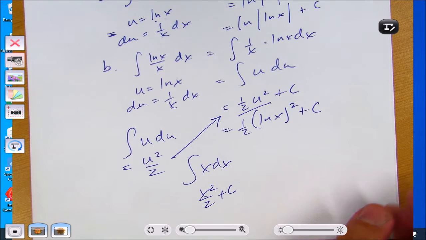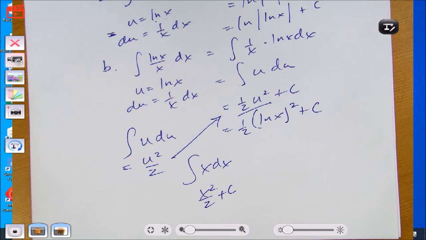Wait. Why did you choose to bring the 1/2 out? Why didn't you leave it over 2? u squared over 2. I prefer 1/2 u squared as opposed to u squared over 2. That is just a personal preference. I prefer to realize that it's the coefficient as opposed to a divisor. Alright.